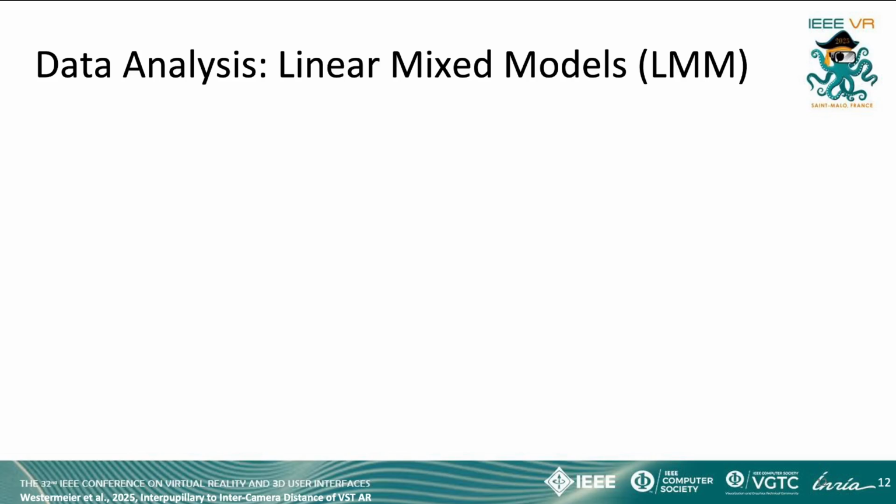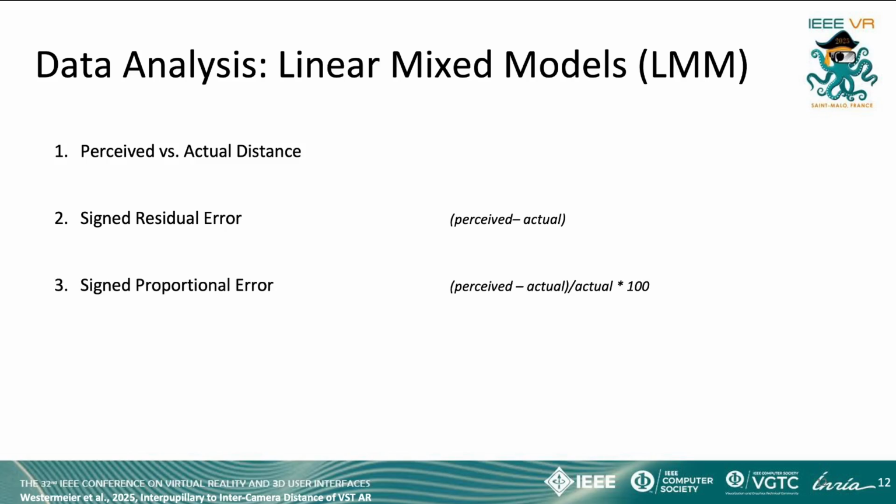These models were, first, the perceived versus actual distance. Then we had the signed residual error, showing the error in standardized units, as we had millimeters here, and the signed proportional error, which reflects the relation to the distance to target. 72 participants took part in the experiment, which resulted in around 6,500 data points in total.